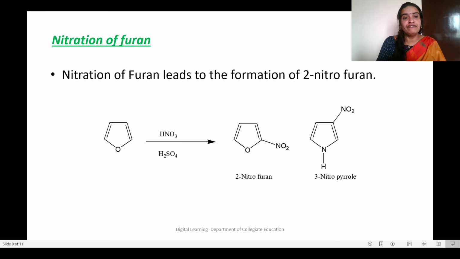What will happen when furan is nitrated? Furan can be nitrated using the normal nitrating mixture, that is HNO3 and H2SO4. Again, there is a chance for the formation of 2-nitrofuran and 3-nitrofuran. When it is 2-nitrofuran and 3-nitrofuran, the major product will always be 2-nitrofuran, and this is around 92% of 2-nitrofuran.